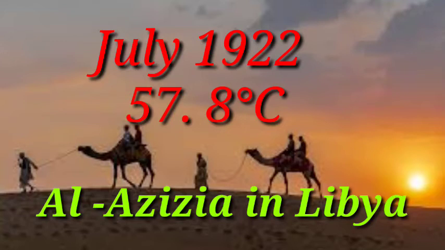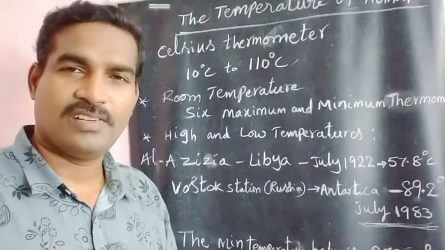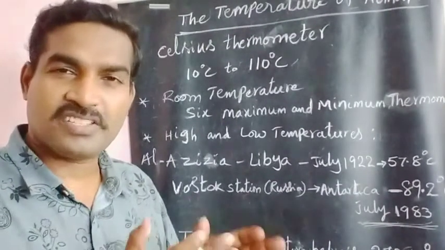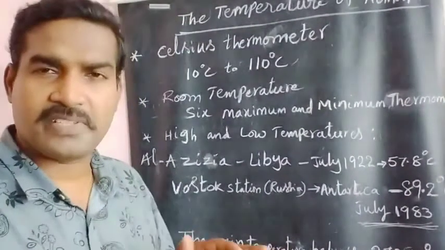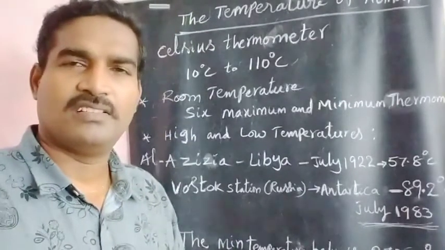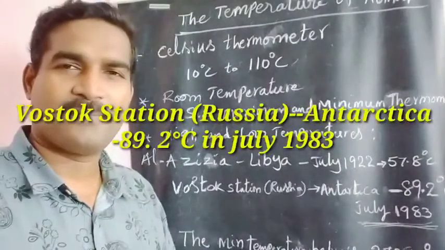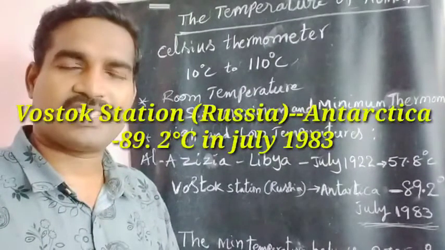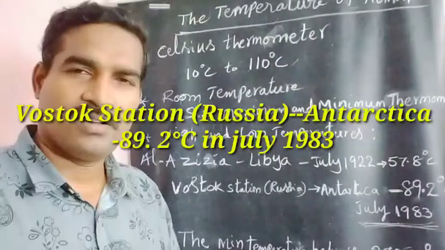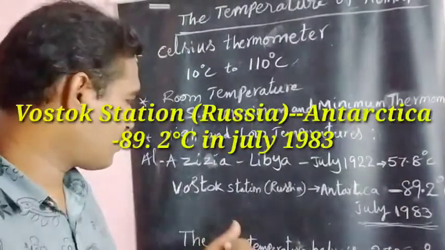The equatorial region is also there. The Equator passes through that. And the next one, the lowest temperature. Where is the lowest temperature recorded, in the world or on the earth? Vostok station. What is that? Vostok station. Where is it?